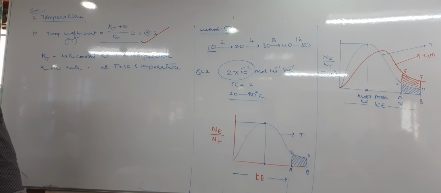That is the definition of Tc, no? But here it is given that the temperature rises to 80, and it is not mentioned from where, so you should take it from 0.